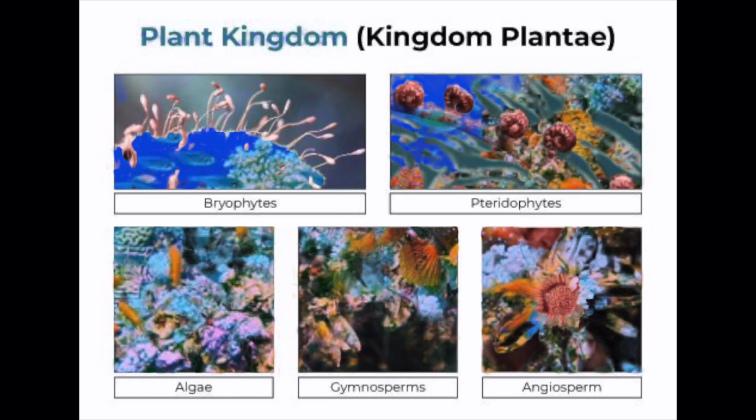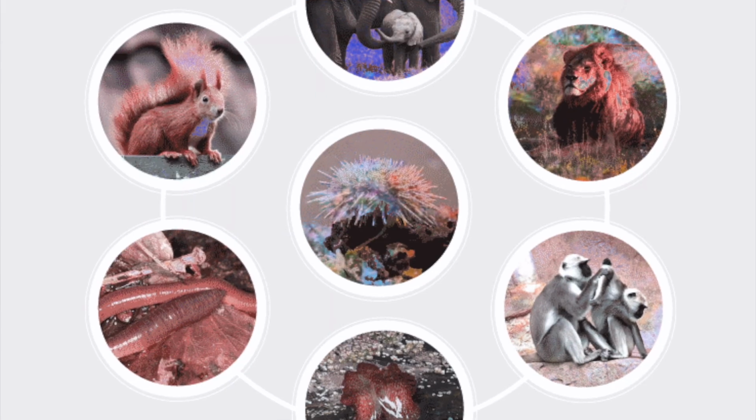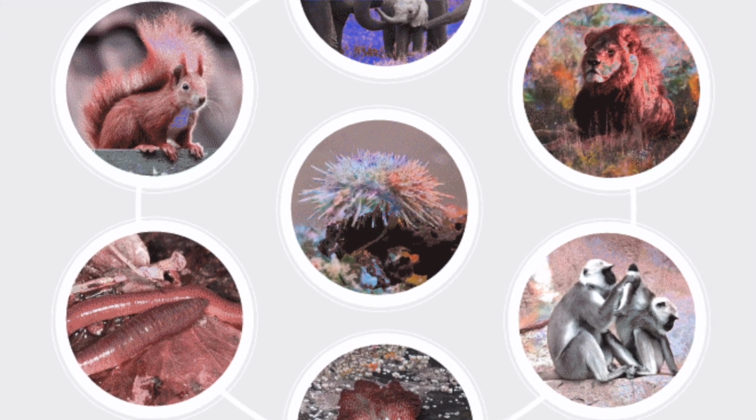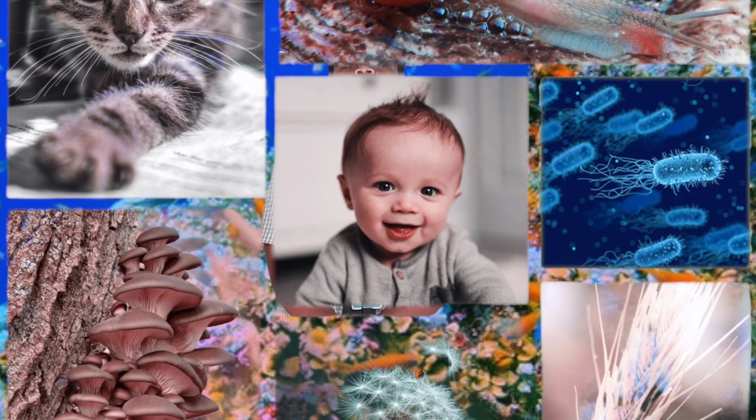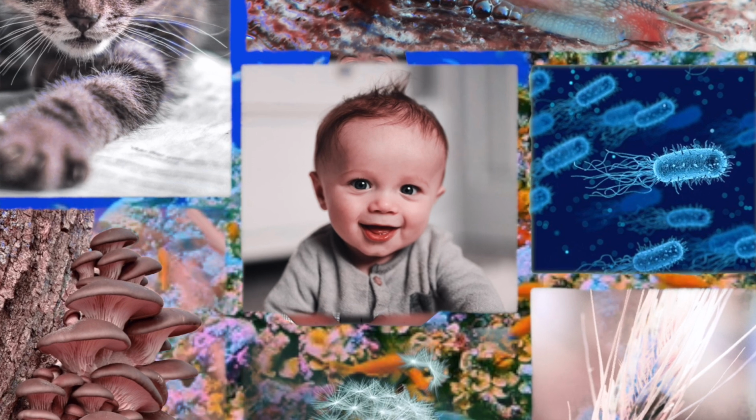Fourth, Plantae. This kingdom includes plants like trees, flowers and grass that produce their own food through photosynthesis. For example, a sunflower. Fifth, Animalia. This kingdom consists of animals. Humans, dogs, cats and elephants are all examples of animals.